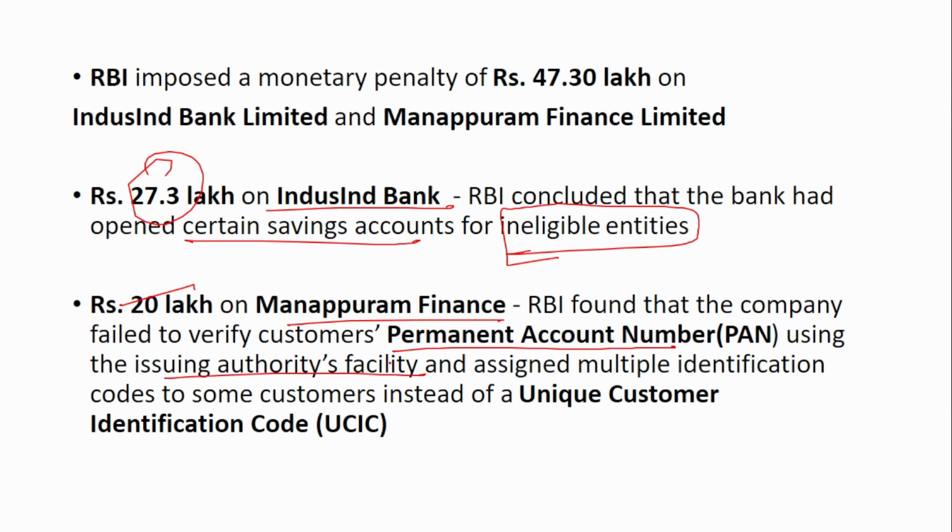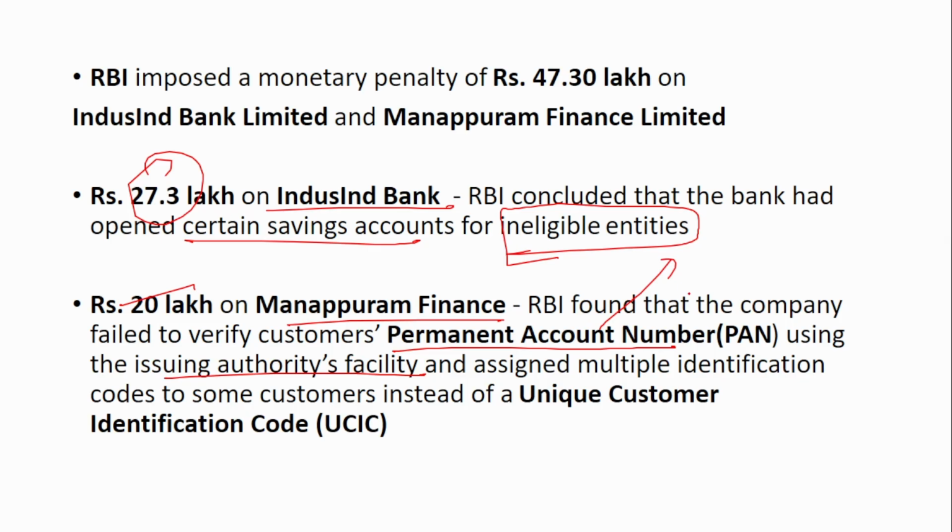So if you see, generally the banks have to cross check the PAN with the issuing authority. The issuing authority is the income tax department. Only then do we know whether the PAN belongs to that person or not, or if this PAN is a fake PAN or not. So it is very important to cross check with the issuing authority.